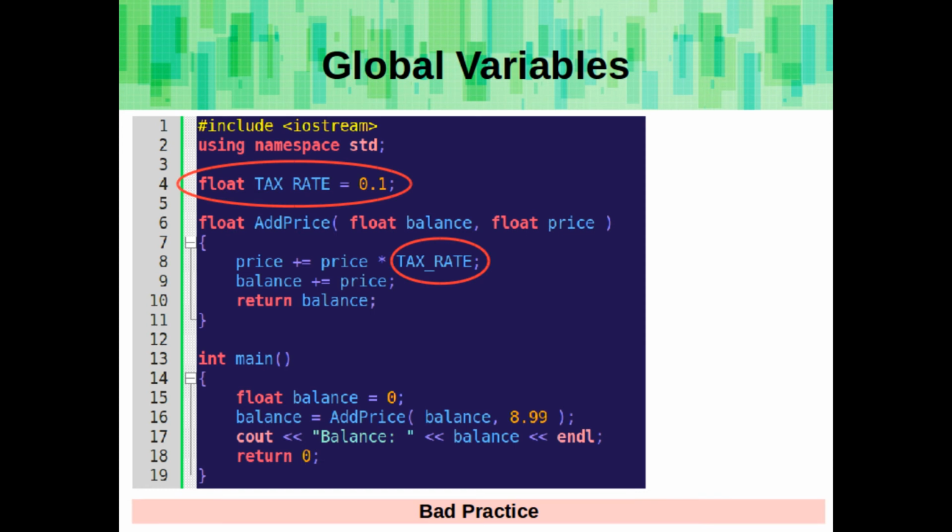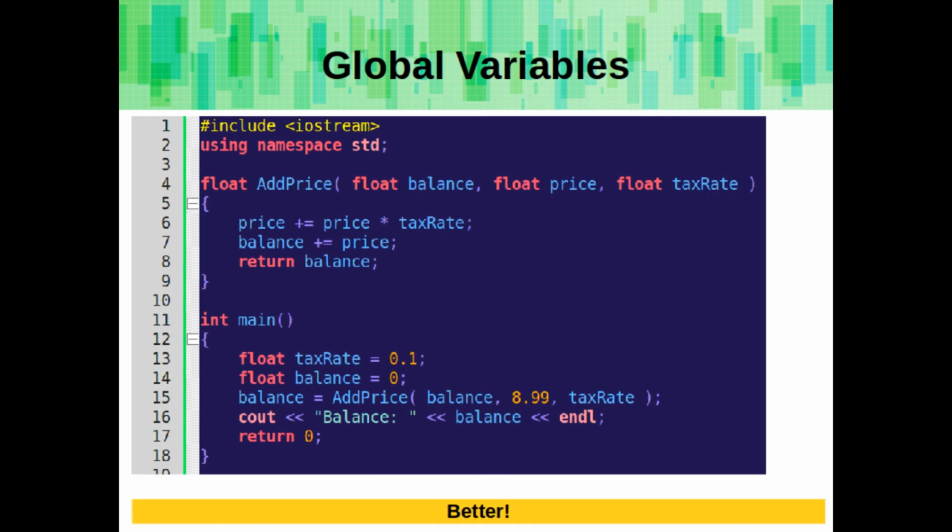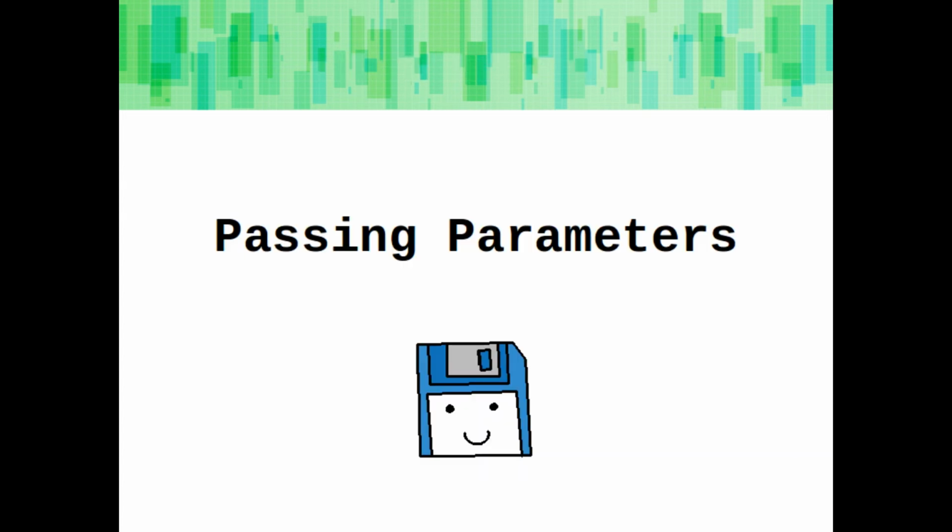So here's an example where we're using a global variable to define the tax rate, and we're using it in a function below. And this is bad practice. Instead, we should be declaring tax rate somewhere within a function, like main, and then passing it to whatever other functions need it. Okay, now that we've covered some scope stuff, let's talk about passing parameters some more.